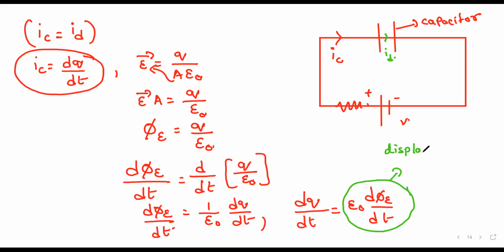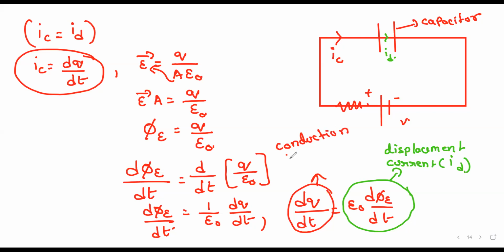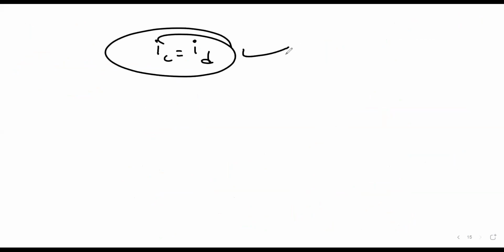Very good. ID, right? What is this value? Conduction current IC. So from this step, I can write IC is equal to ID. Okay, nice.